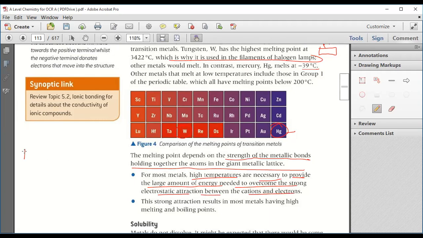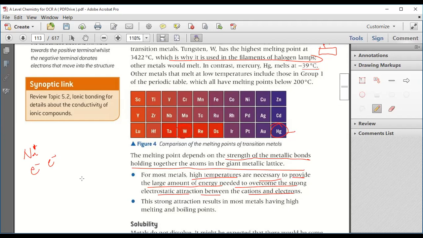In metallic bonds, there is a positively charged particle and a pool of delocalized electrons. So we need high temperature to break the forces of attraction between the positively charged particle and the delocalized electrons.